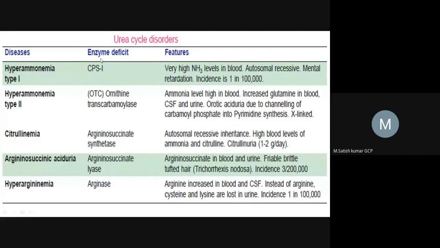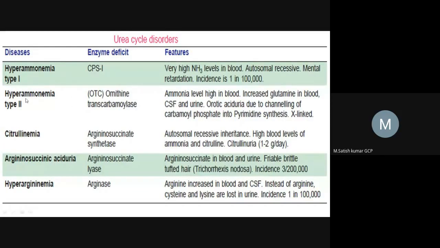Here the enzyme CPS1 will be deficient. It is mainly autosomal recessive, so this is an inherited disease. That means it is coming from the forefathers. Due to the gene defect, we can get hyperammonemia type 1.